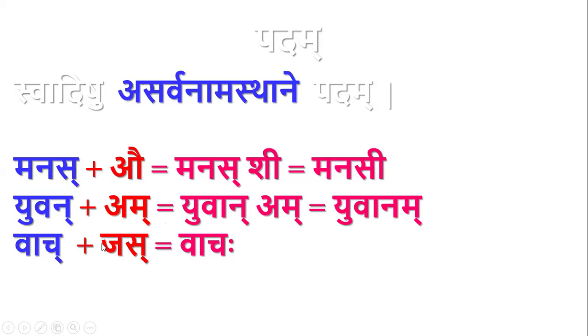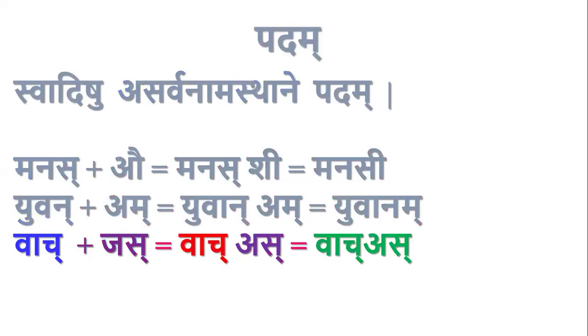Vac plus jas: this Vac, sorry, is a strilinga word, so jas is a sut pratyaya anyway, so it is also not a pada. Vac is not a pada whenever it is followed by a Sarvanamasthana pratyaya. This is about Swadishu Asarvanamasthane.